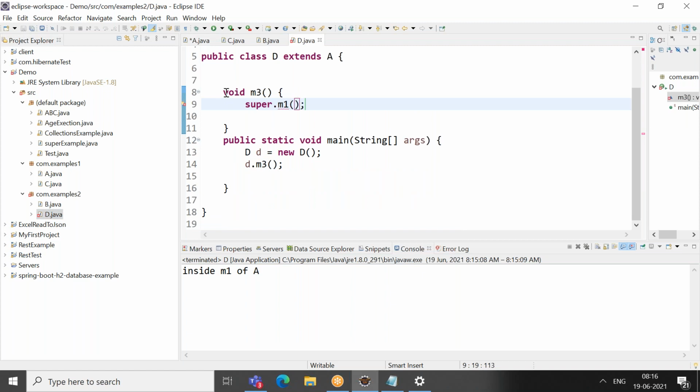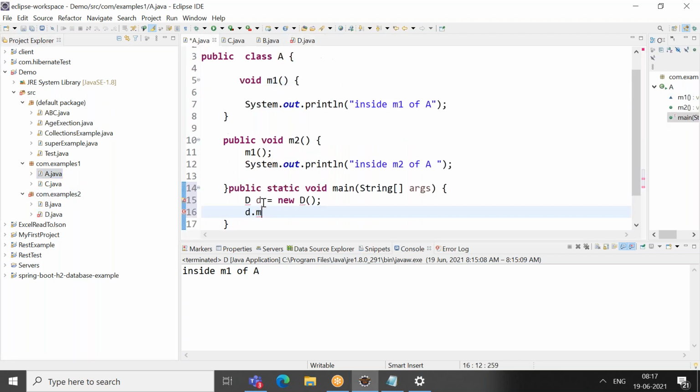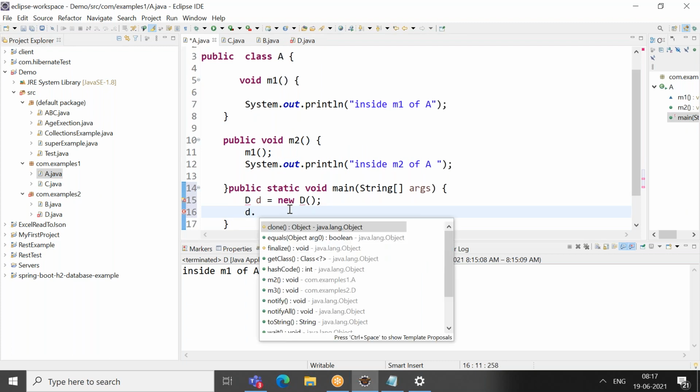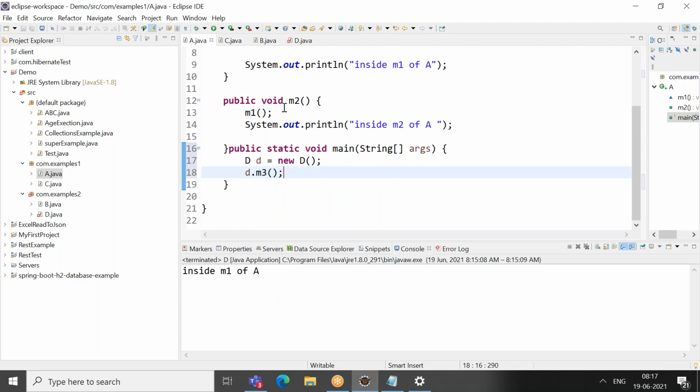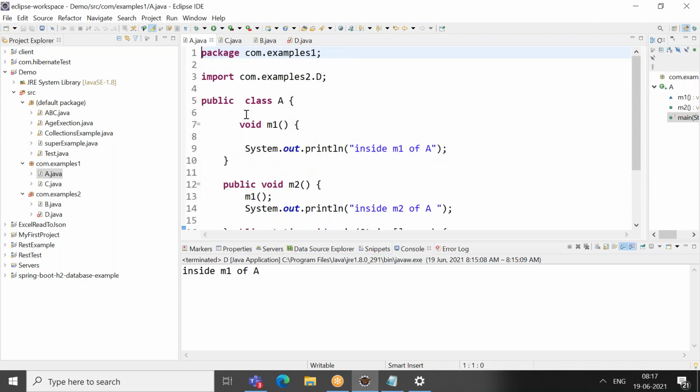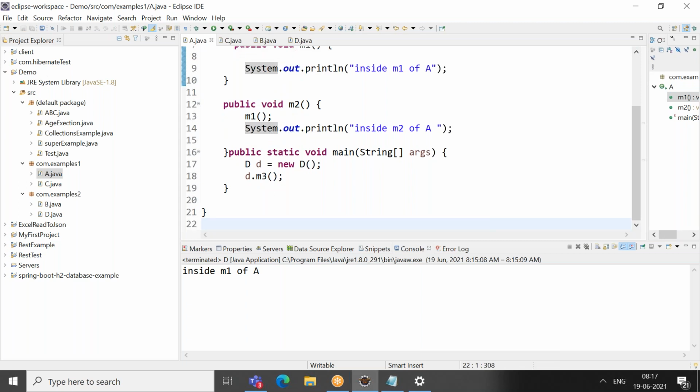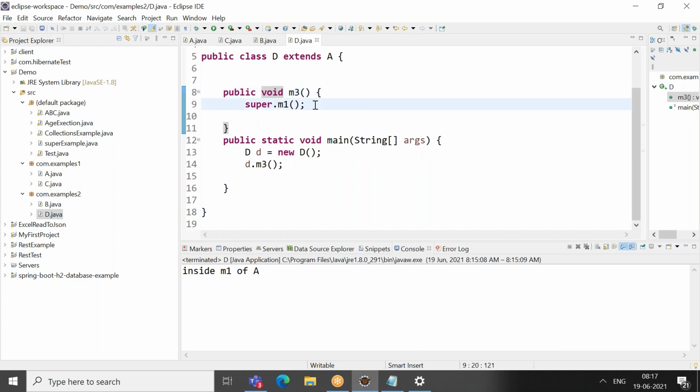Here it should be public. When it is public only, you can call it. The same rule, right? If it is public, you can call it. If it is not, you cannot call it. Got it? So if the M3 method is protected, then A cannot call it.